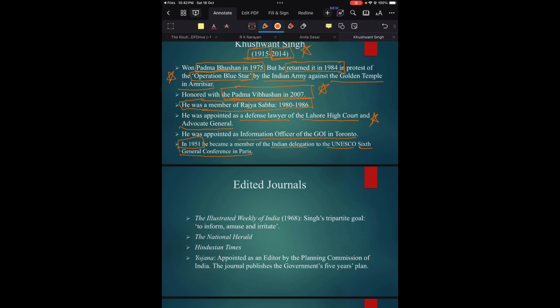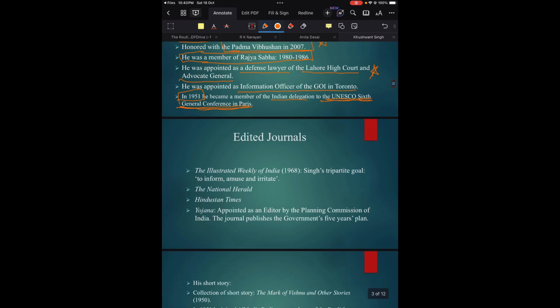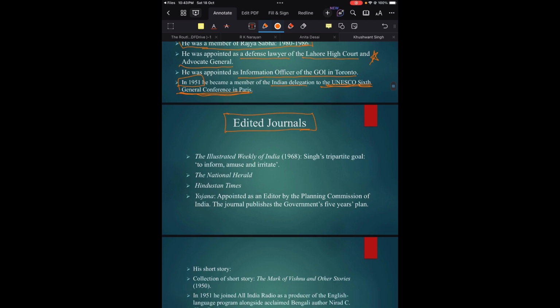In the UNESCO Sixth General Conference, this is very important, just write down this information: he was a member of the Indian delegation, a representative of the Indian nation, at the UNESCO Sixth General Conference in Paris. Then this part is the most important part, his edited journals, because most of the time, apart from his novels, questions regarding Khushwant Singh are asked from his edited journals.